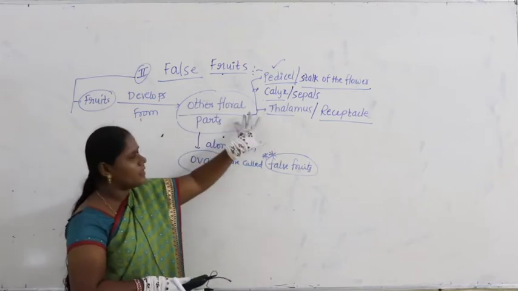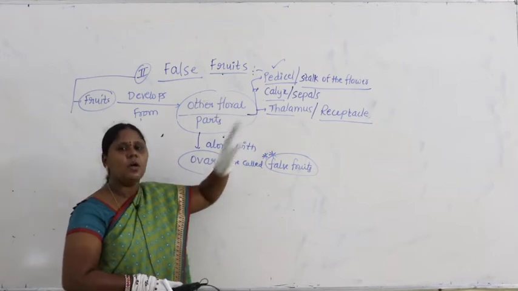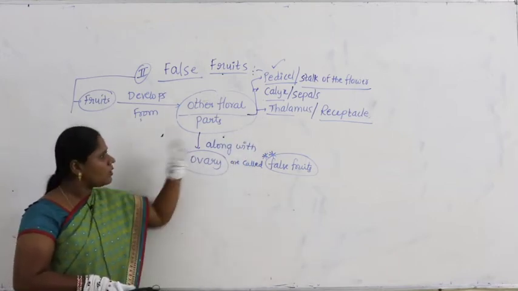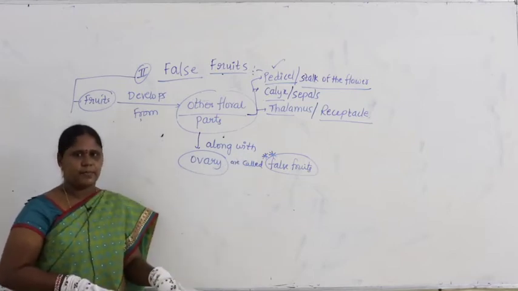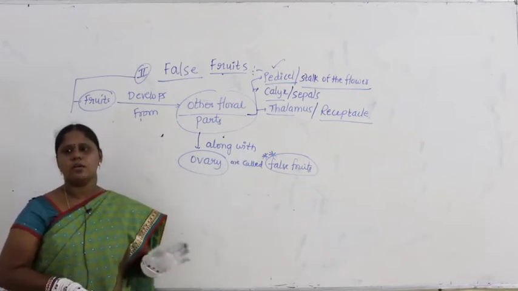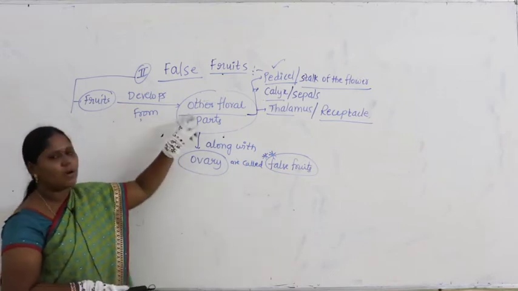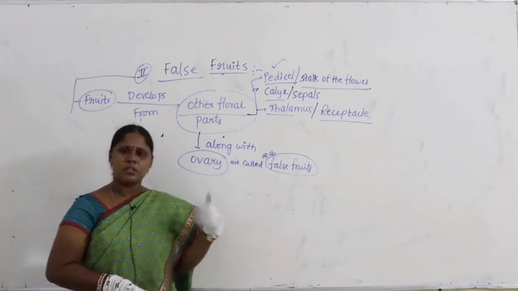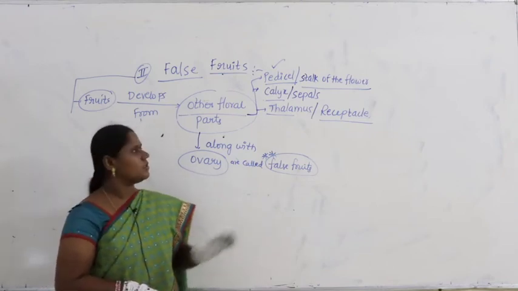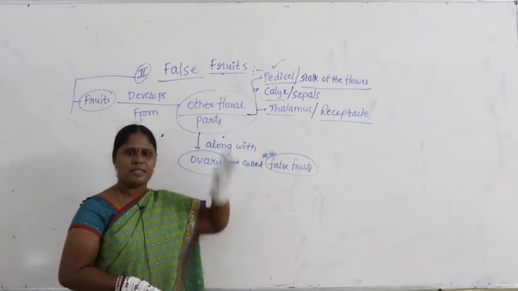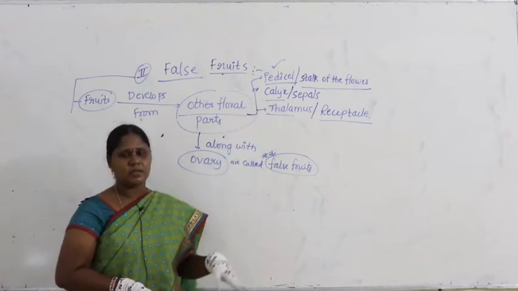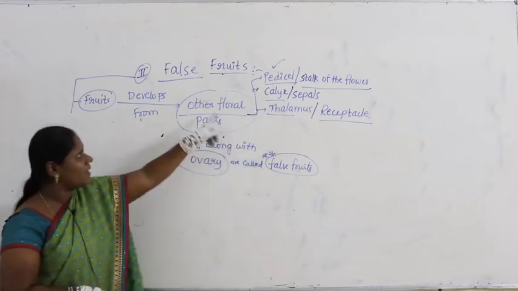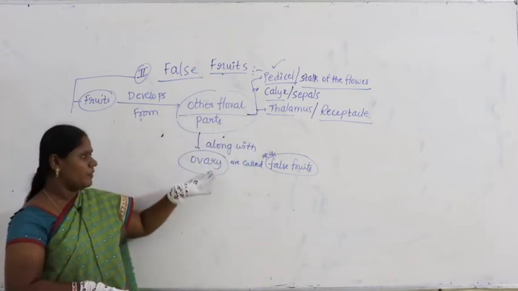Do you think only other floral parts are involved in fruit formation? No, along with ovary. The fruit develops from ovary, no doubt, including other floral parts. What are the other floral parts? Pedicel, sometimes the stalk of the flower, may also contribute to the fruit formation. Sometimes the thalamus or receptacle or calyx, along with the ovary. All these parts come under floral parts. Of course ovary is there.